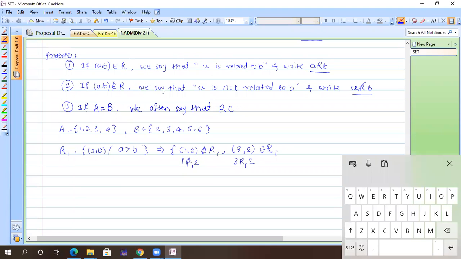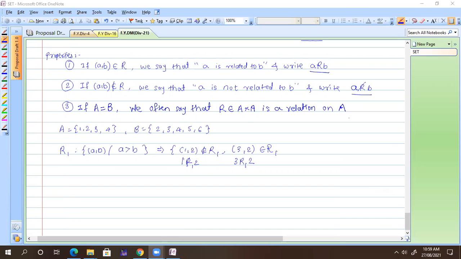R belongs to A cross A, because B is equal to A. So I can write down that A cross A is a relation on A only.